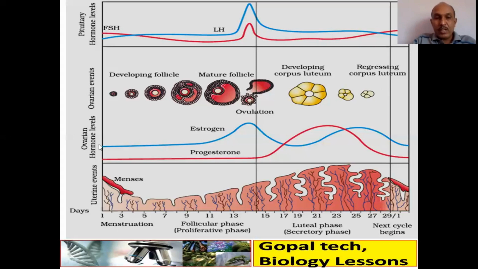In the meantime, see, follicle size increases with FSH, so the estrogen level also increases. And here you can see when all hormones are very low, menses takes place. As the hormone level increases, the thickness of the uterus also increases. Again, when the progesterone level decreases, the thickness will degenerate, and that causes menses.